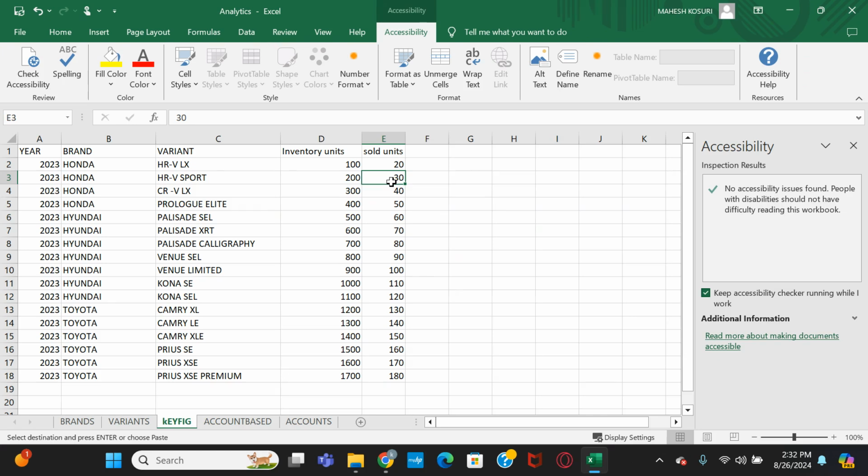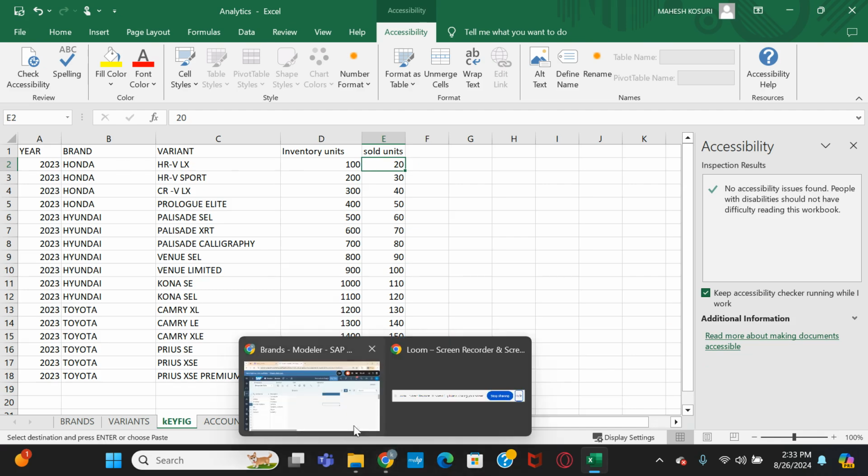This is the information the file gives us. Here is the year and brand variant. Up to this we call it the master key, because it is the combination of master data IDs. And this is the figure. In SAP terminology we call it the key figure, or we can call them measures also. This is one measure and this is another measure.